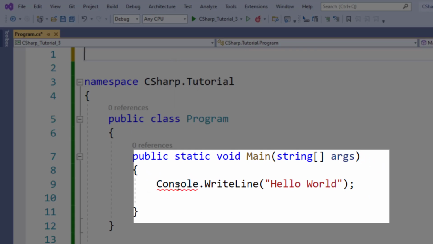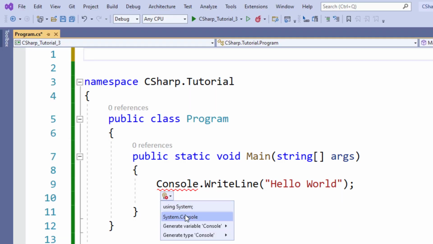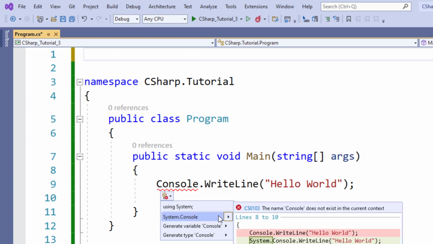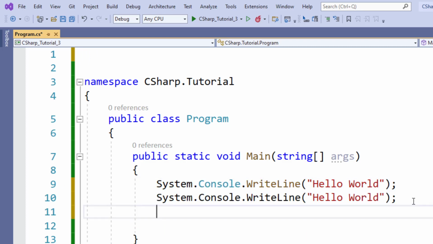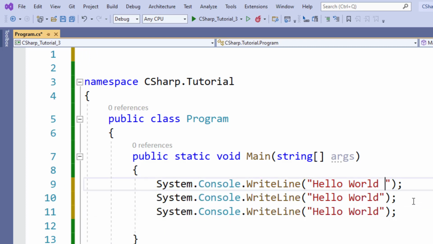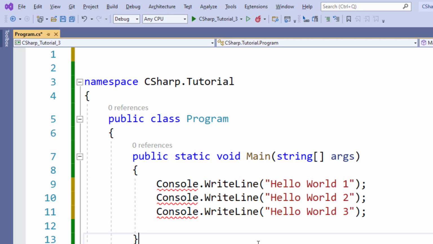Well, even before building the solution, we got errors. The errors are saying that the Console class is not present in the current context. It is not identified. Technically, we can use its fully qualified name every time we use this class. So I can just go ahead and type the fully qualified name System.Console every time we need to call the WriteLine method. But typing the namespace again and again is really time consuming. That's why we need a using statement at the top of the file.